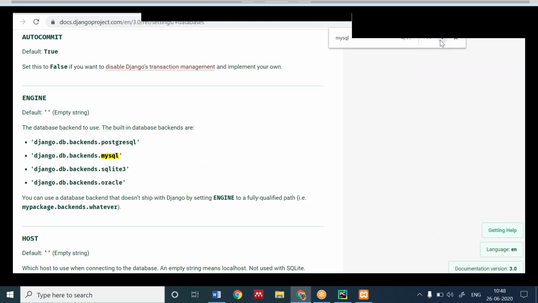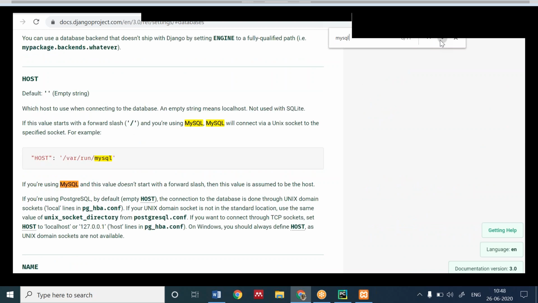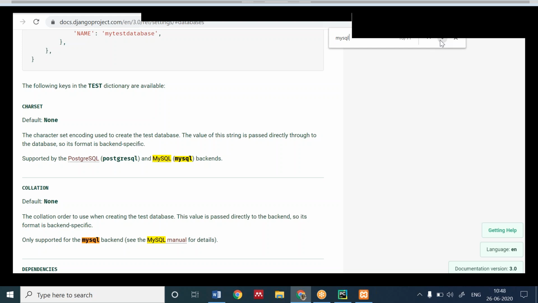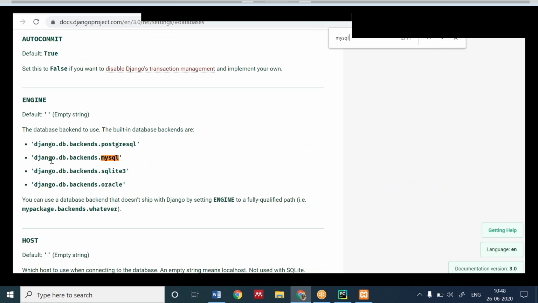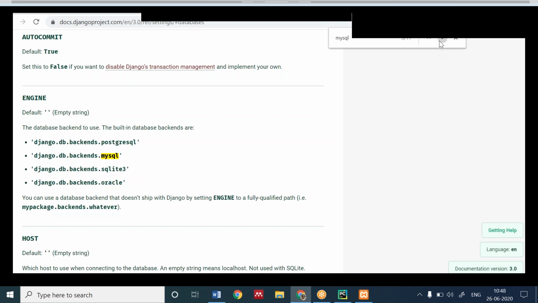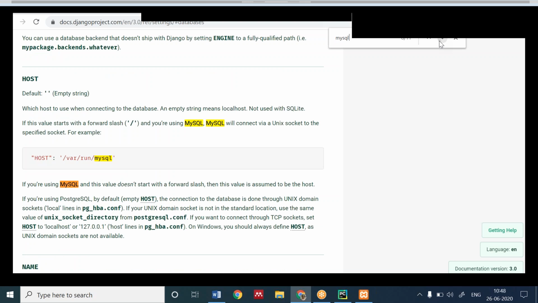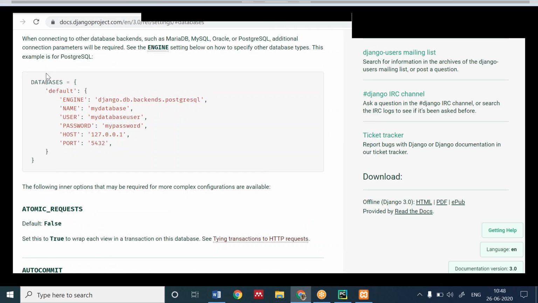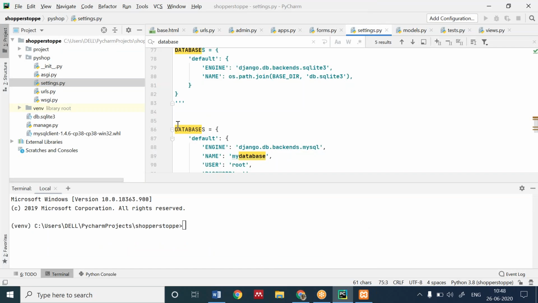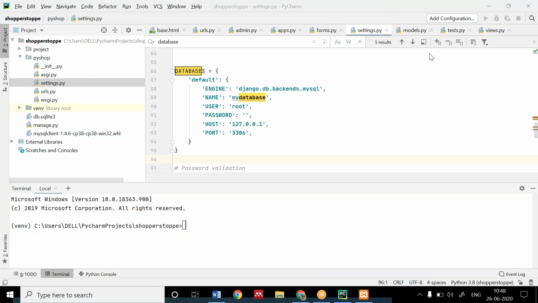If you are not getting it, I will share the code, but it will be there only. Okay, everything will be the same. In the place of postgresql, you have to write backends.mysql. The code will be the same as what is given here. You have to copy and paste this database code and paste it under this DATABASES. You have commented the old one, now you have to paste that database code and make some changes in it.